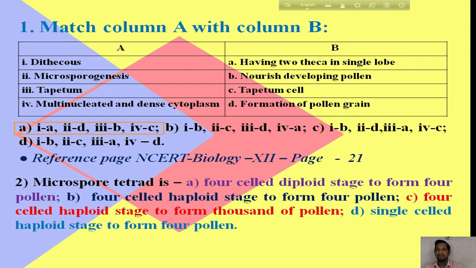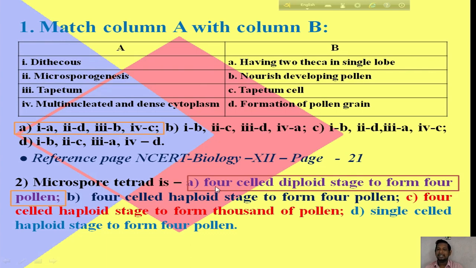In previous videos I also discussed the microspore tetrad, and here I discuss the right answer. Let's see the right answer. The right answer is option B, a four-celled haploid stage to form four pollen.